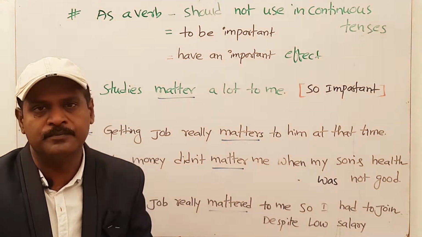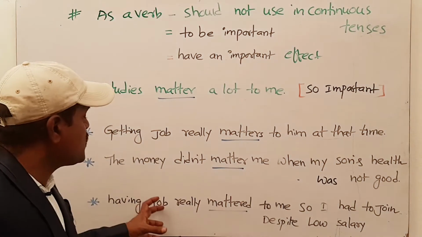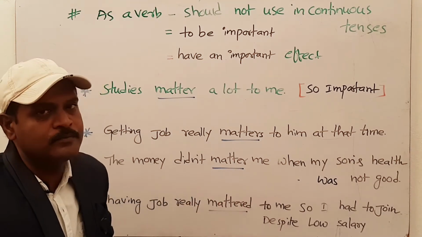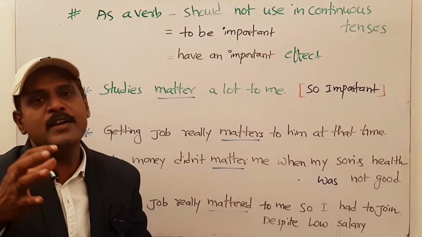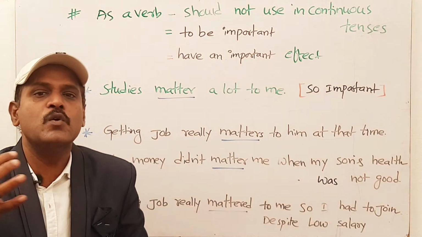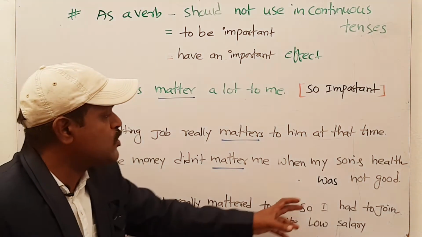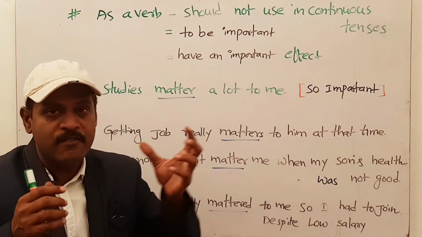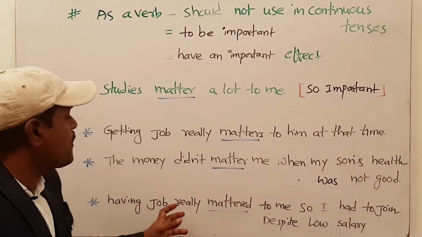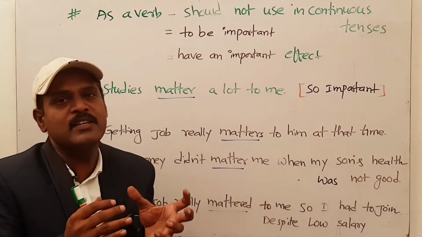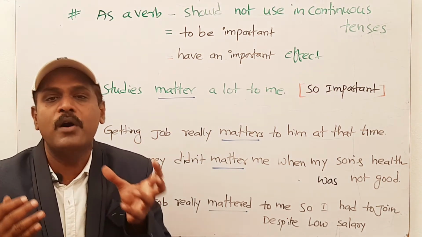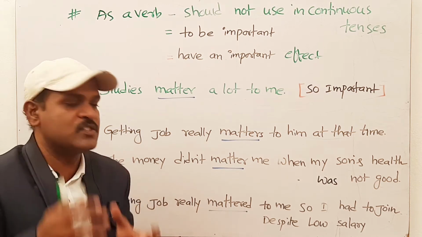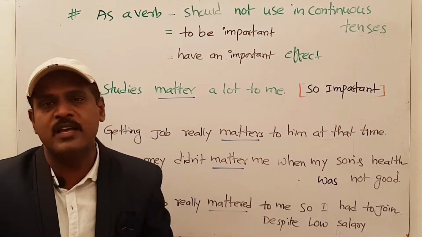Next one. Having a job really mattered to me, so I had to join despite the low salary. Despite low salary means getting a low salary, but I had to join at that time. Why? Because having a job really mattered to me. Getting a job or having a job was actually so important to me at that time. That's why I had to join despite the low salary.